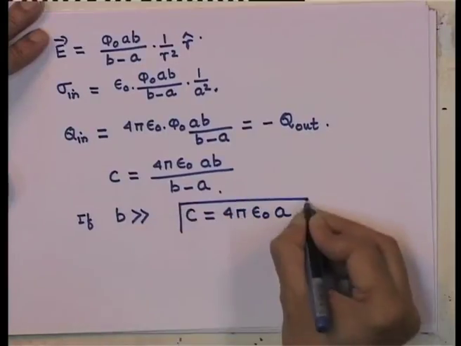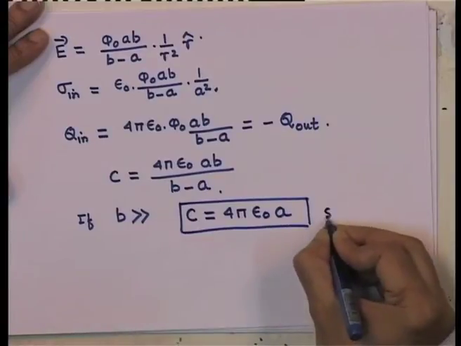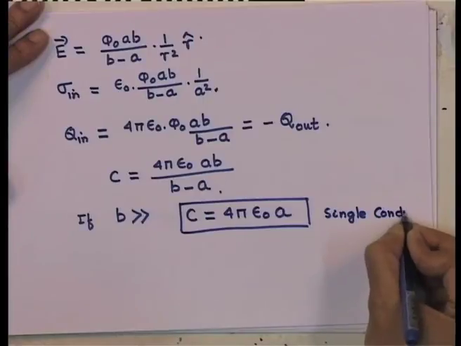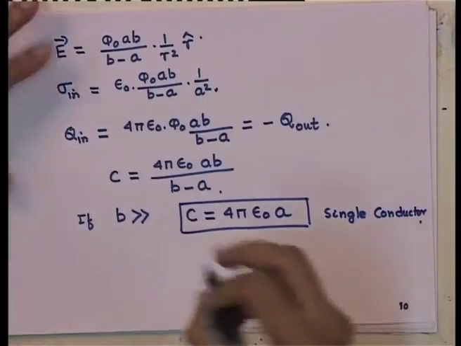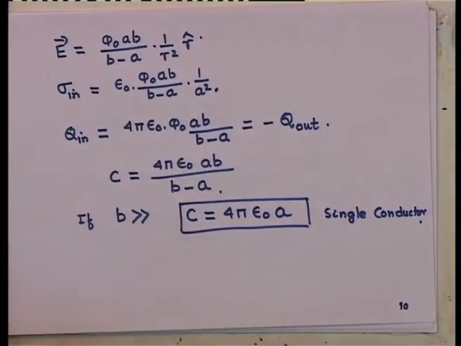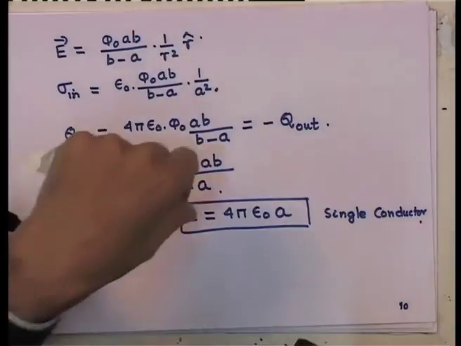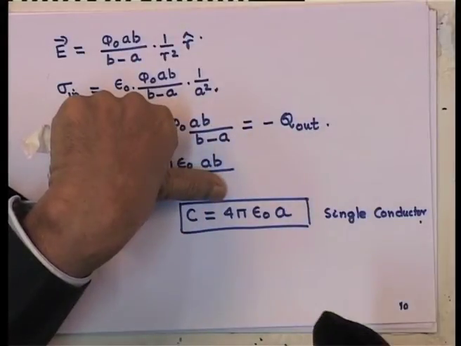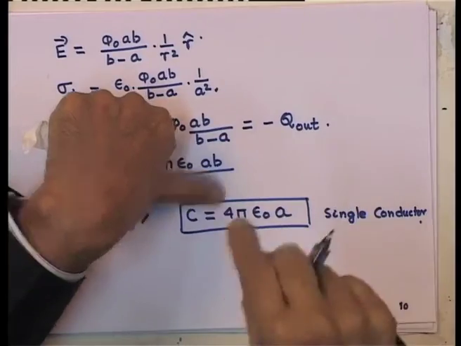This is the capacitance of a single conductor. Actually, this should not come as a surprise to us, because if I have a single conductor, I know how much is the potential due to that, and the capacitance can be very trivially obtained from the expression for the potential of a single conductor.